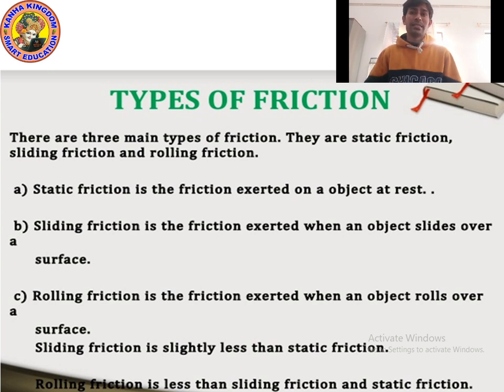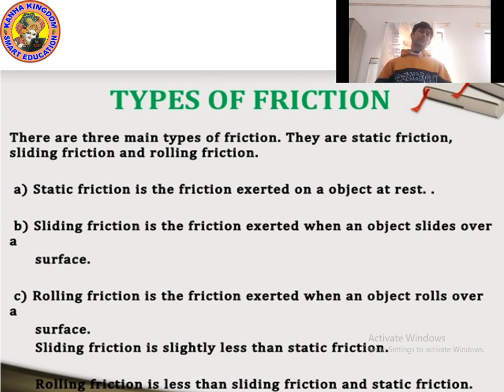Sliding friction is less than static friction. And rolling friction is less than sliding friction.